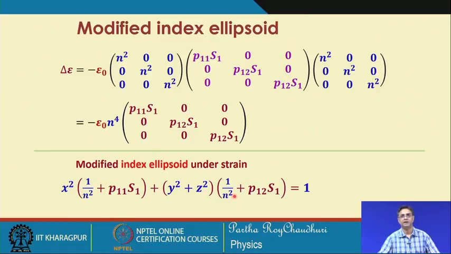So, it becomes a uniaxial system, and you can make out from here that this is the optic axis, because about this x axis, y and z will have the same indices of refraction.